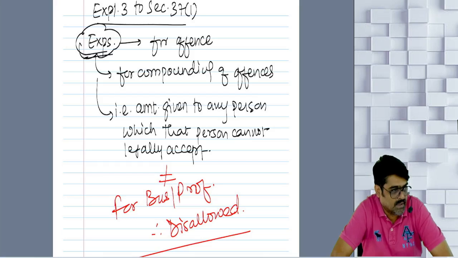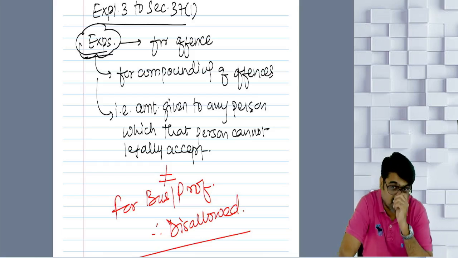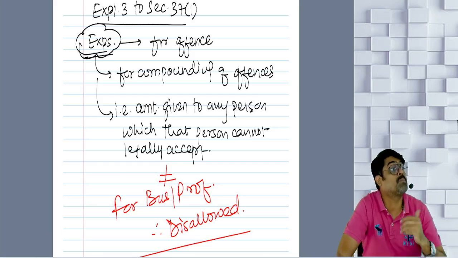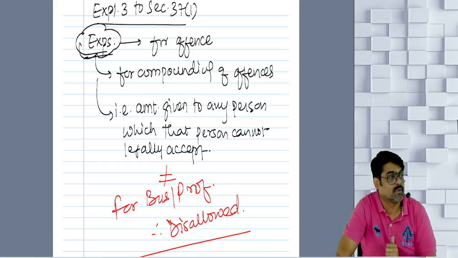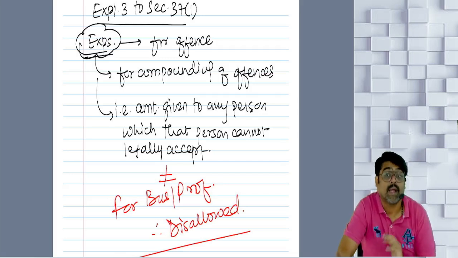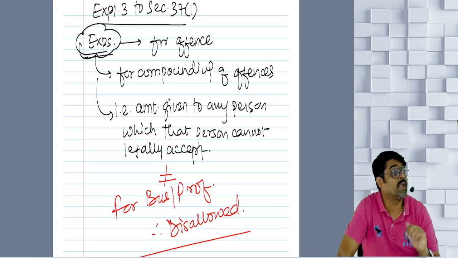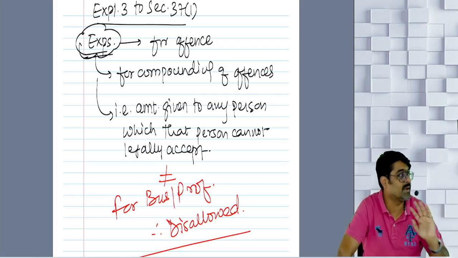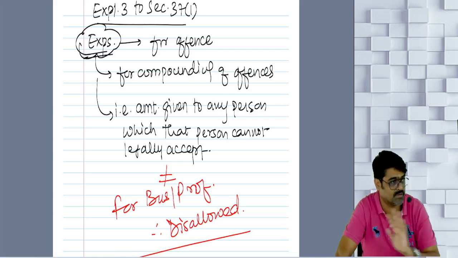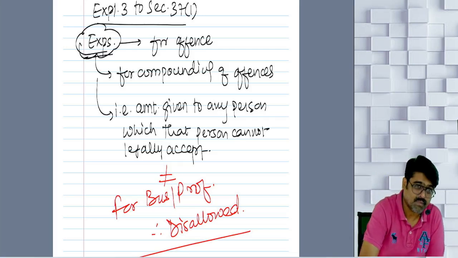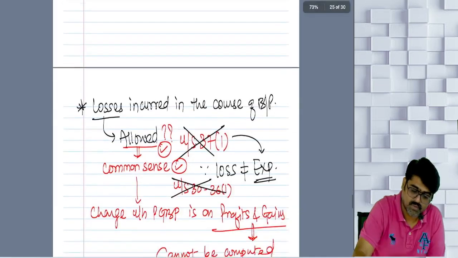Explanation 3. Any expenditure incurred for performing any offense or compounding any offense will not be allowed as a deduction. Any amount given to any person, and that person is legally not allowed to accept that amount, will also not be allowed as a deduction. 3 explanations. Will you remember? So 37(1) is done. Okay.